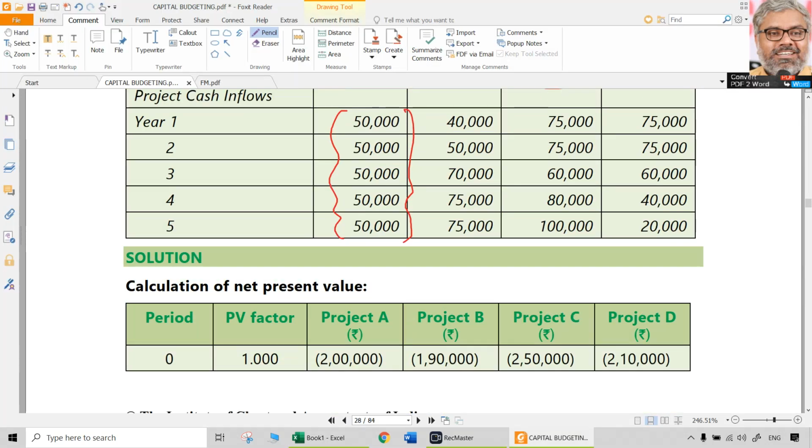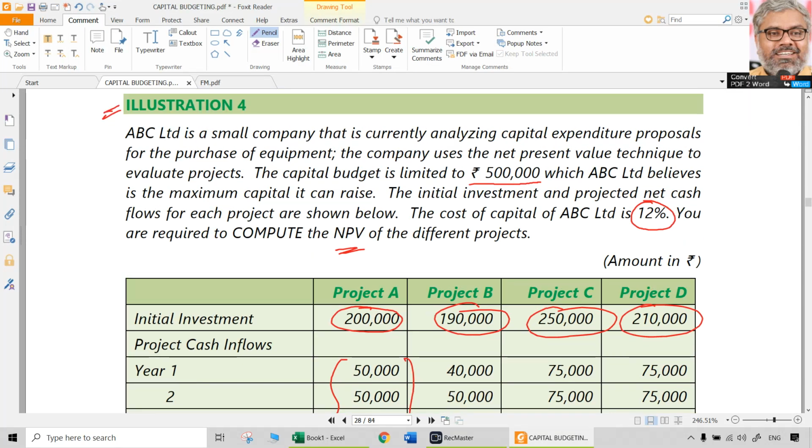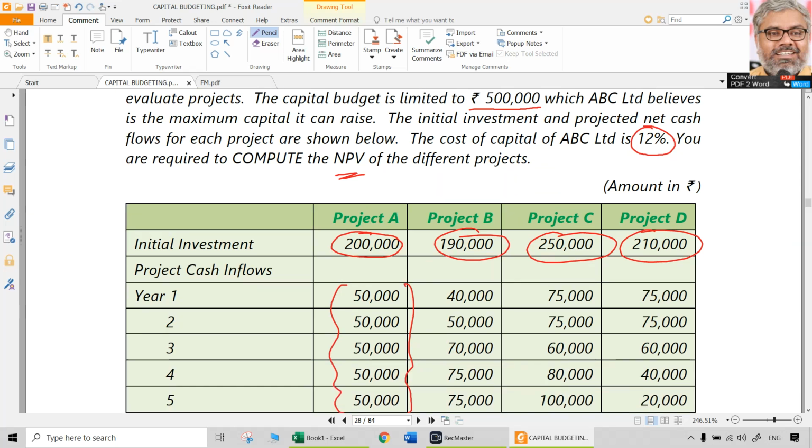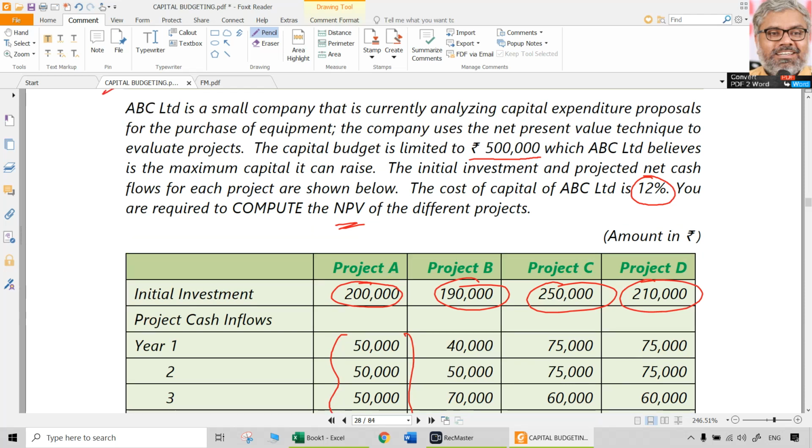The question is not asked about which project should be taken up. If, for example, these projects are mutually exclusive, then the decision making will be different. Since the question never said they are mutually exclusive, there is no particular information about it. It only said that capital budget is limited to 5 lakhs. That is the maximum amount it can raise. So when nothing is mentioned about whether the projects are mutually exclusive or not, can project B and C both be taken up? Yes, they can be taken up because they are within the overall budget of 5 lakhs.